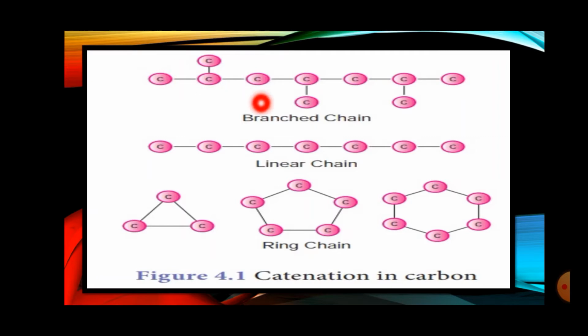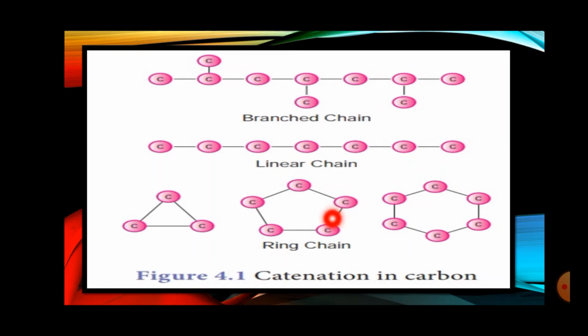First you can see here, it's given branched chain. Branched chain means when a number of carbons split into different structures. As you can see, instead of having a straight line, particular atoms of carbon have been split. Okay, it's like a branch. They are making a branch. Okay, and second is linear chain, or you can say straight chain. Here you will not get any branch anywhere. It will be an absolutely straight line. So this is called a linear structure, or you can say straight chain.